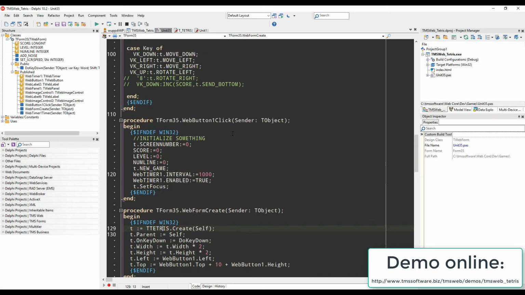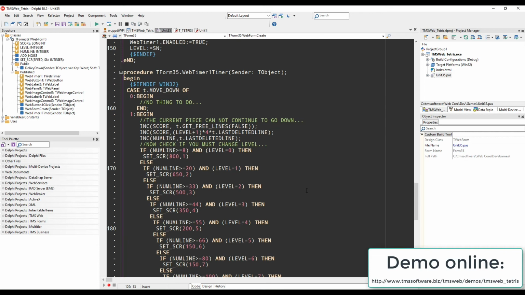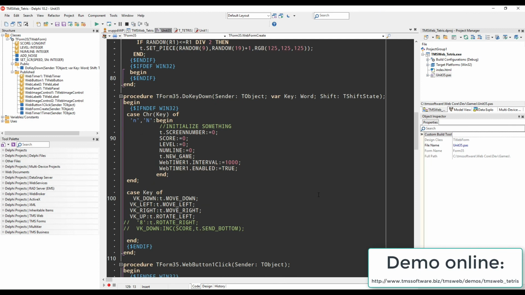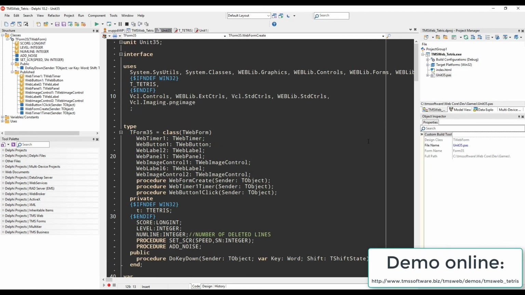Then we have to react if the game is supposed to be started, which means we have to implement a click event. Then we can transfer everything from the demo that was handled with a timer component when the drawing is supposed to be updated. We used the same methods that have been, yet again, implemented in 1997. Finally, we can evaluate the key presses just like in a normal desktop application. We're on the web, but still we can do it like we're used to from the desktop. So with this simple frame, embedding TTetris in a web form, we're already at our destination.